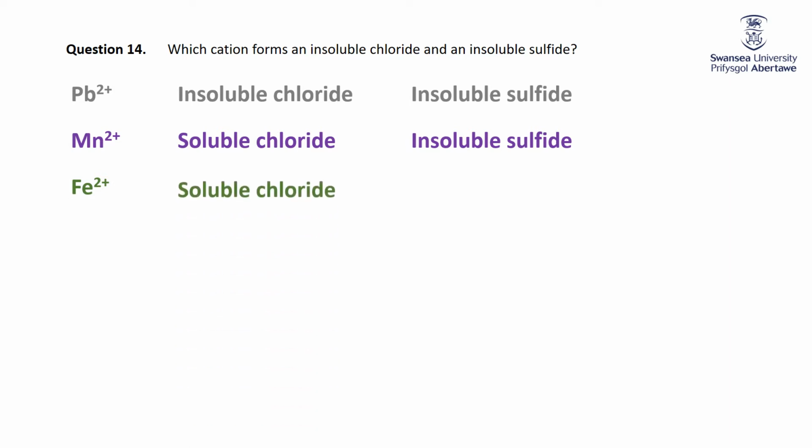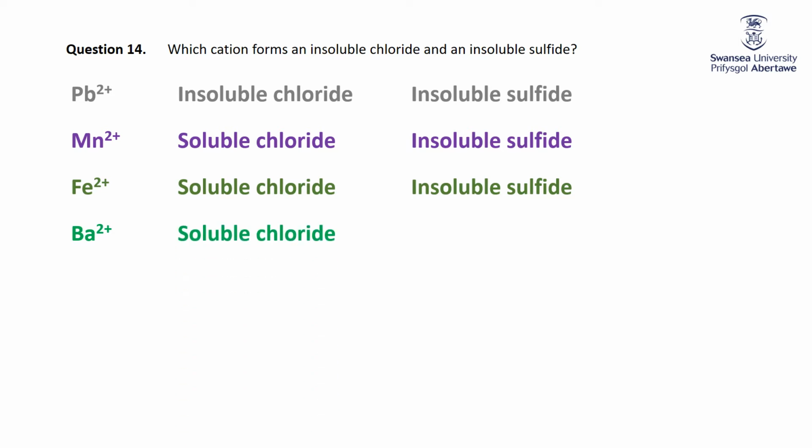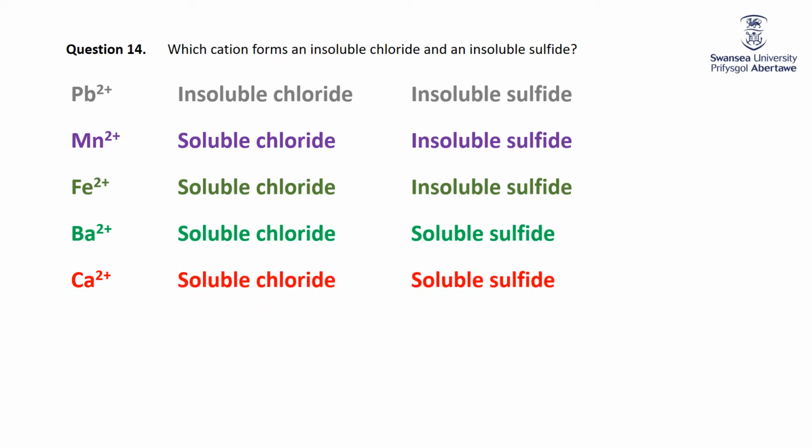Iron 2 plus is going to be the same as manganese 2 plus. Barium 2 plus has a soluble chloride because it's not one of the list, but it's an alkaline earth metal, thus it has a soluble sulfide. And finally, calcium 2 plus is going to be the same, soluble chloride, soluble sulfide, because it too is an alkaline earth metal. Thus the only one that has both insoluble ones is lead, and there's a little bit of flashing for lead.